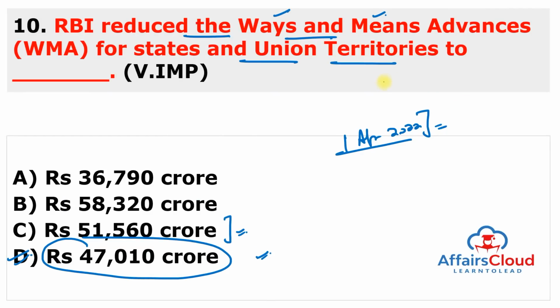47,010 crore rupees. And the interest rate on the special drawing facility under the ways and means advances and the overdraft will continue to be linked to the policy rate of the Reserve Bank, which is the repo rate. So it is decided according to the repo rate.